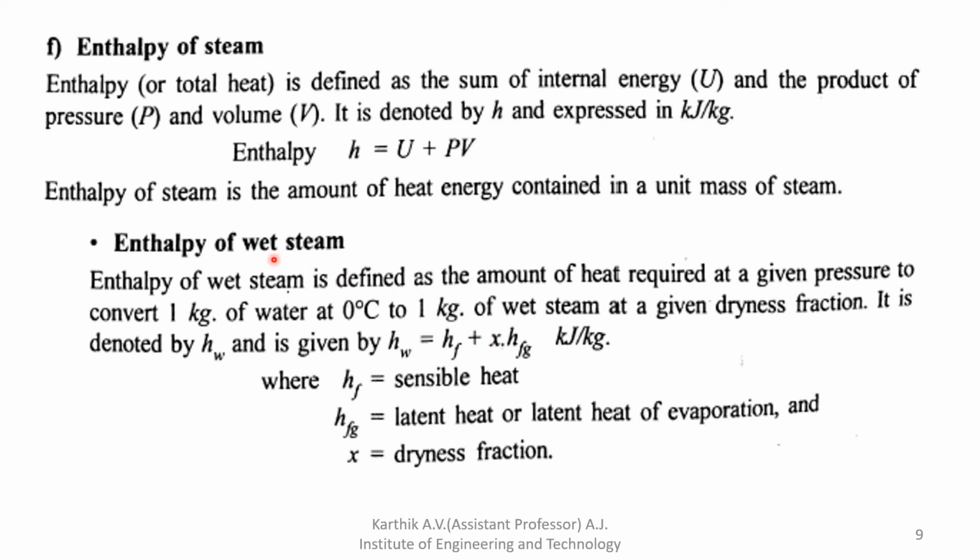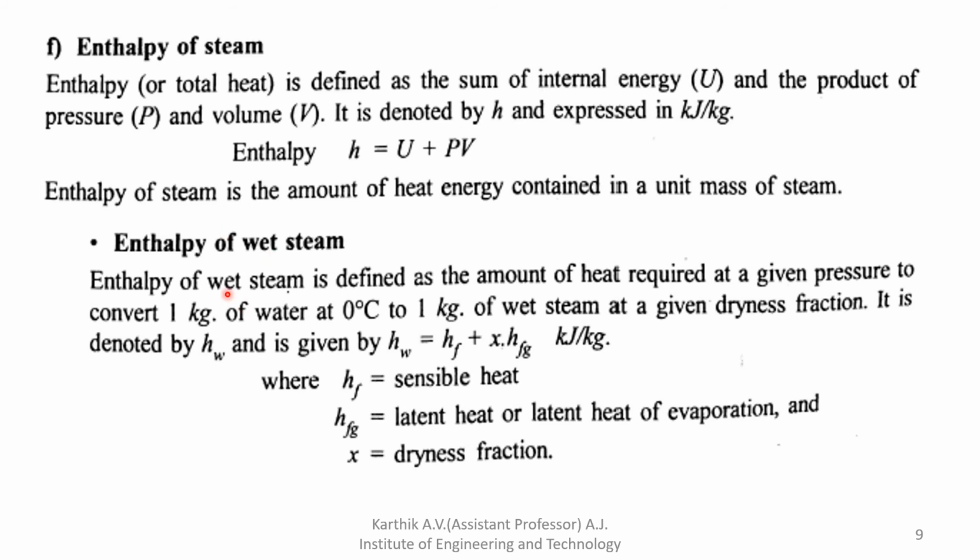X is nothing but the dryness fraction. Dryness fraction is required only for wet steam, which is the water mixed steam. If it is pure steam, then X is not required; the X value is 1. In wet steam, the X value is not 1, because it indicates the amount of steam present.